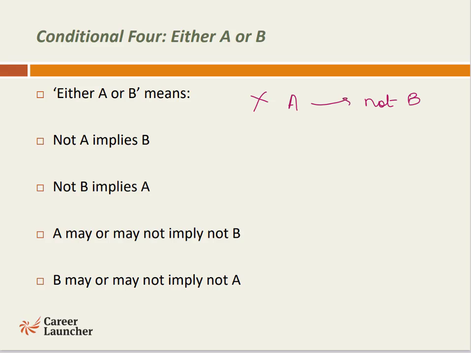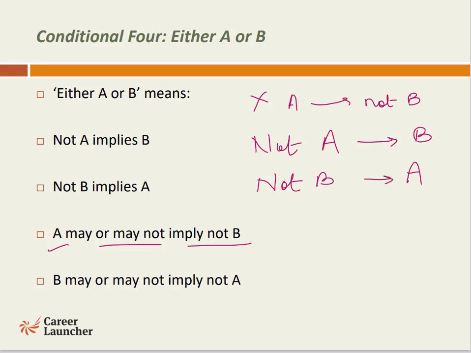Whereas not A would have definitely meant that B is there, or not B would have definitely meant that A is not there. Happening of A may or may not imply not B, and similarly happening of B may or may not imply not A.